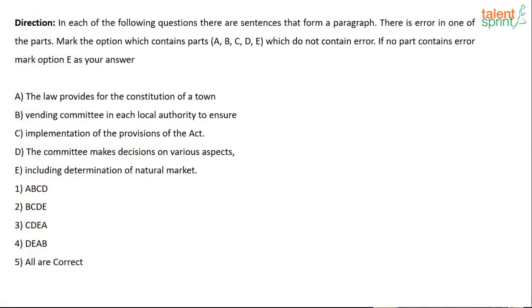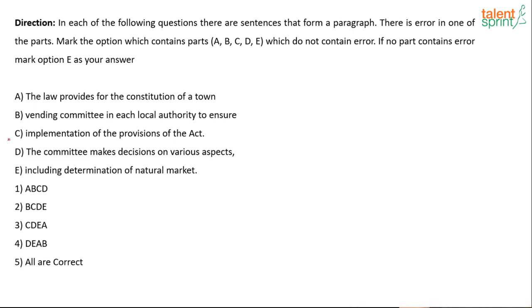The law provides for the constitution of a town vending committee in each local authority to ensure implementation of provisions of the Act. The committee makes decision on various aspects including determination of natural market. Where is the error and what is the error? Yes, you're right. The answer is 5, because everything that is mentioned in the statement is absolutely grammatically as well